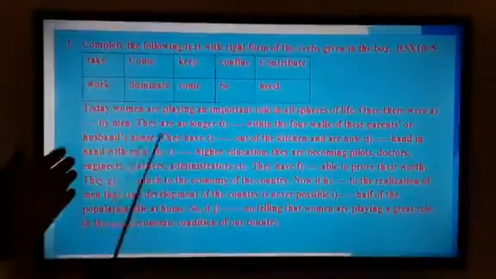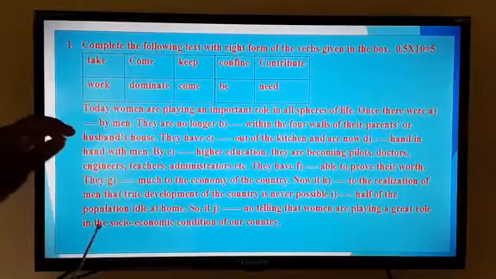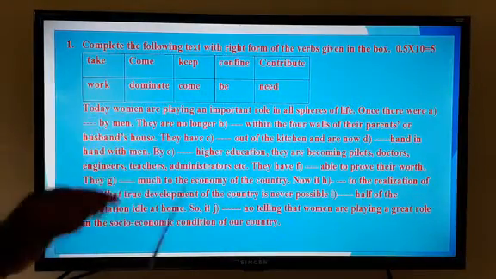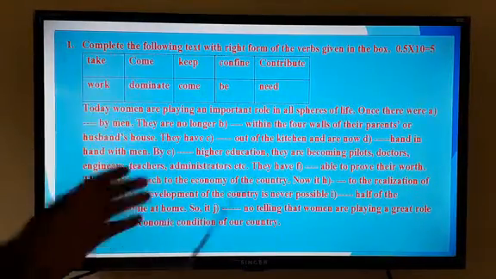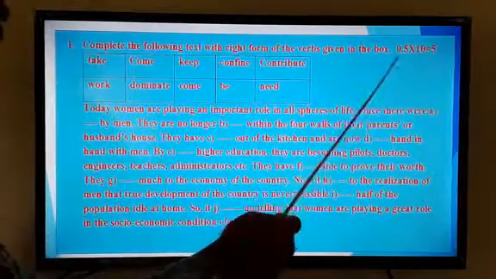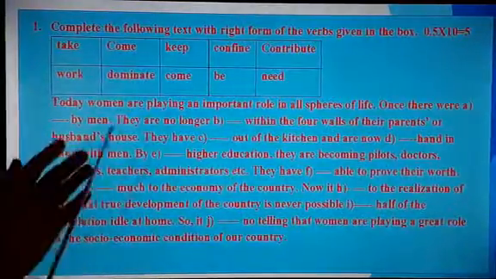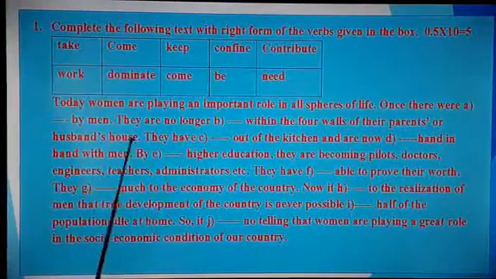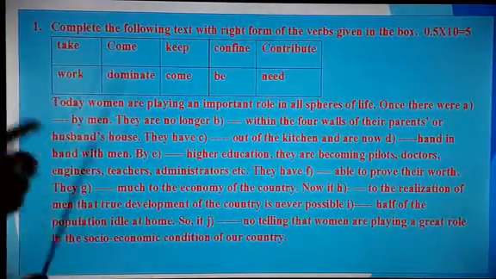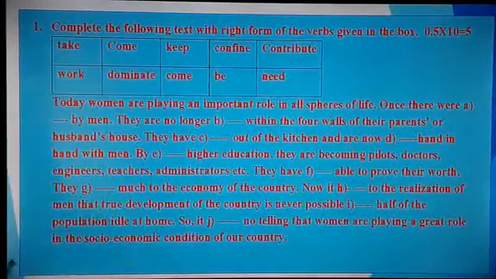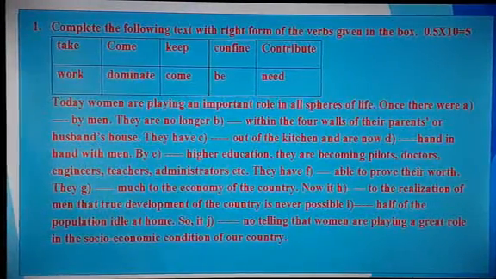Next, dear learners, now we have another passage that will come in your exam, in English second paper, that is question number 4, and it has 5 marks. Some of you know already. And there are 10 sentences in the box. Have a look. The words will be provided to you, and you have to choose the correct word and put it in the correct place. So, have a look.